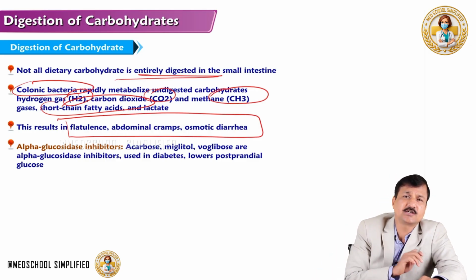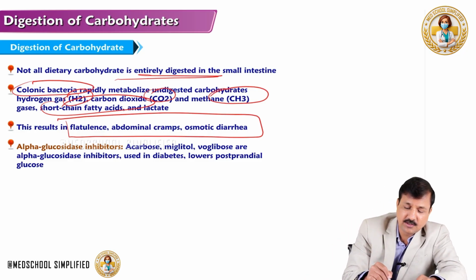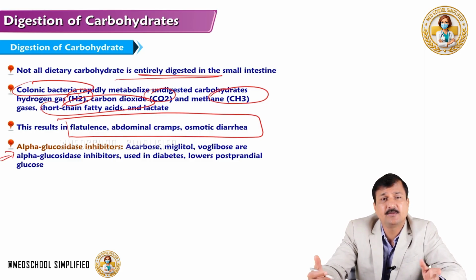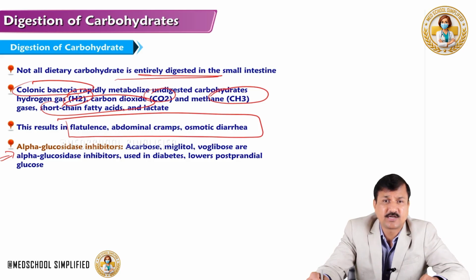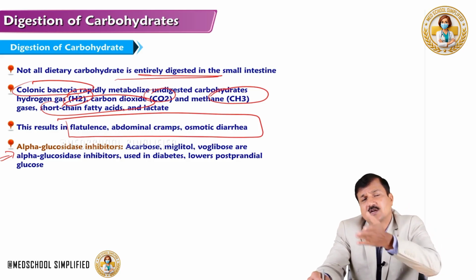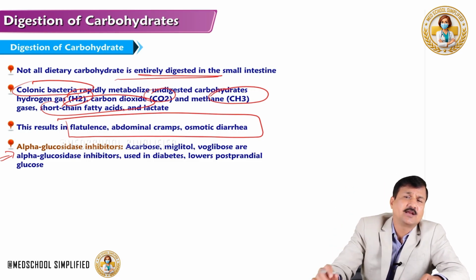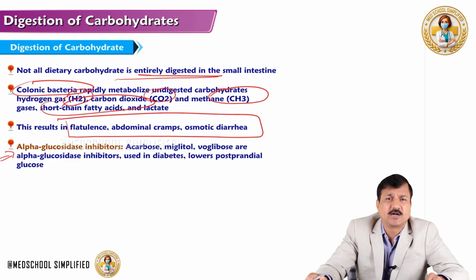Now there are certain drugs that can be prescribed, especially in the treatment of diabetes mellitus, to control postprandial blood sugar rise, like after meals. So that group of drugs are referred to as alpha glucosidase inhibitors, that will inhibit alpha glucosidase, which is responsible for digestion of oligosaccharides. So these oligosaccharides are entering into the colon, and from there they are bacterially fermented, and basically glucose is not absorbed, right?